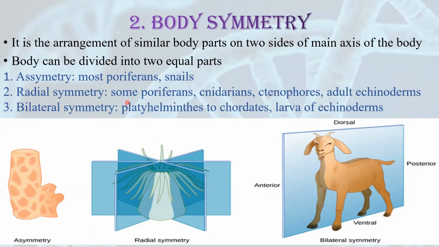Examples of radial symmetry are poriferans, very few poriferans, cnidarians, ctenophores, and adult echinoderms like starfish. Bilateral symmetry examples are platyhelminthes to chordates, all the animals except the adult echinoderms. The larvae of echinoderms show bilateral symmetry, but the adults, they show radial symmetry.